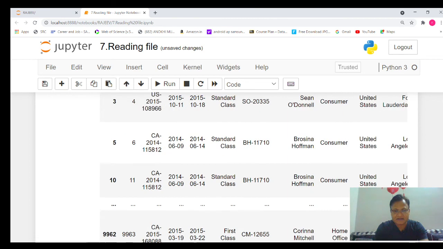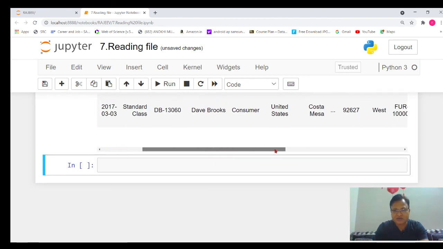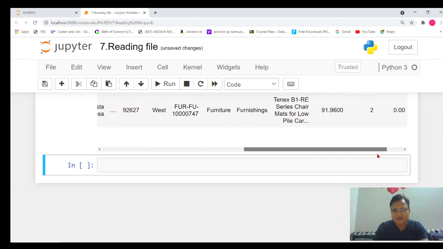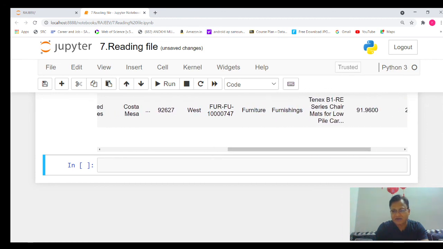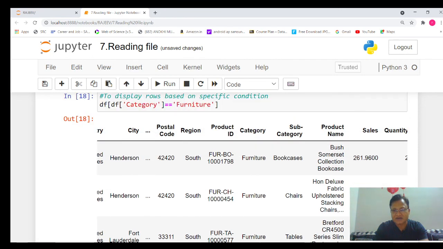Just a minute, oh, it's displaying all the data. So here you need to always remember, please drag it properly whenever you are facing such a problem seeing all the data. In this way it will display all the data where category is equal to furniture. Here you will see category, and it's displaying only furniture category data.